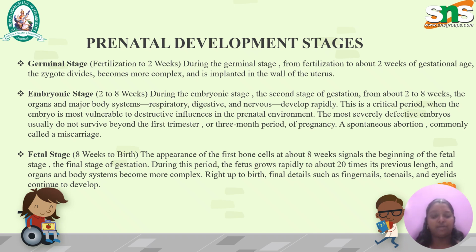Okay, next is fetal stage. Fetal stage is 8 weeks to birth. The appearance of the first bone cell at about 8 weeks signals the beginning of the fetal stage, the final stage of gestation. During this period, the fetus grows rapidly to about 20 inches in prenatal length, and the organs and body systems become more complex right up to birth. Final details such as fingernails and toenails continue to develop.